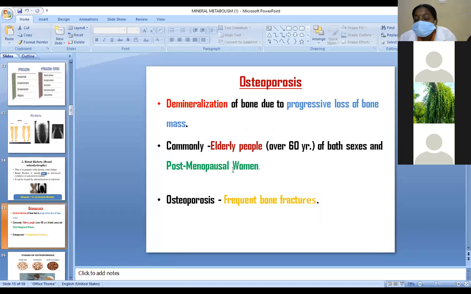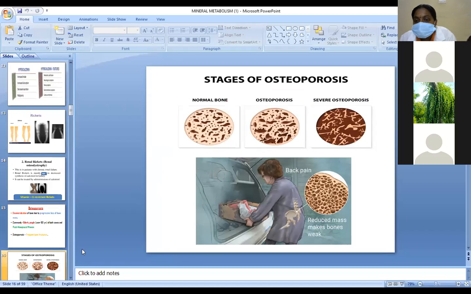Osteoporosis is mainly demineralization of bone due to progressive loss of bone mass. It can be seen in elderly people over 60 years, mainly in postmenopausal women. Osteoporosis means frequent bone fractures. The stages are normal bone, osteoporosis and severe osteoporosis, which reduces bone mass and makes the bone weak.